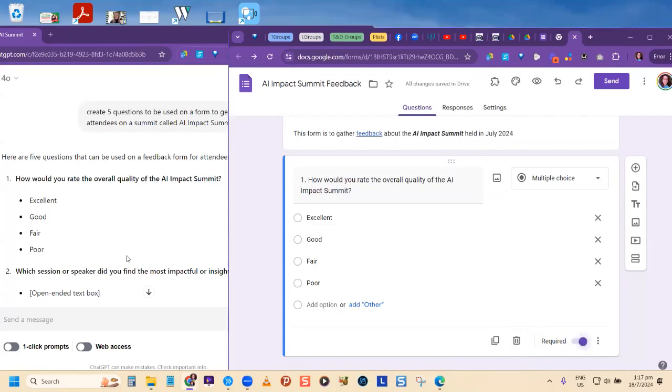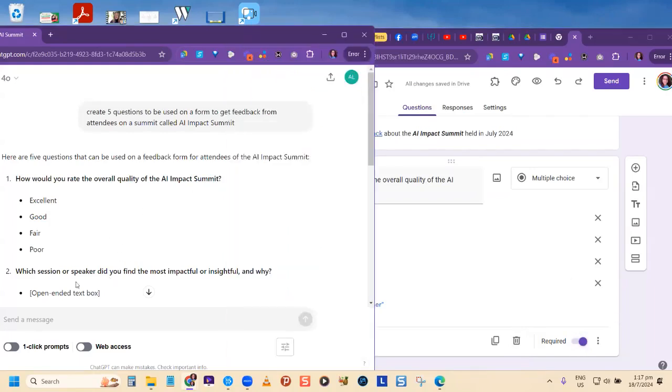Now, the next one is not a multiple choice. It said, which session or speaker did you find most impactful? Now, we know that for the AI Impact Summit, we only had one speaker, Alicia. So for this one, we would just leave it at which session. Remember, we can edit the questions that ChatGPT gave us if they don't fit in.